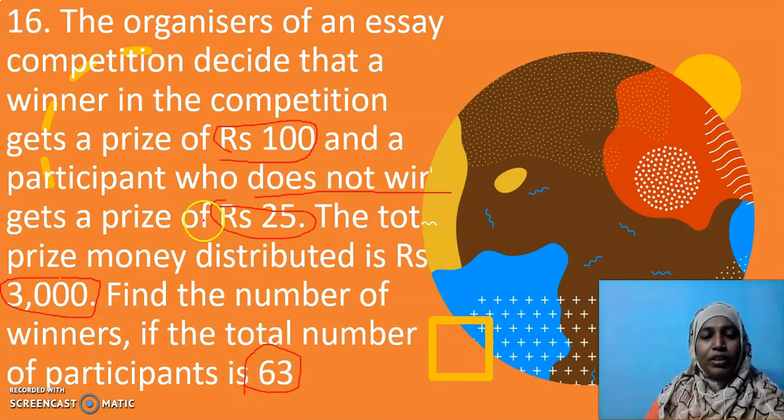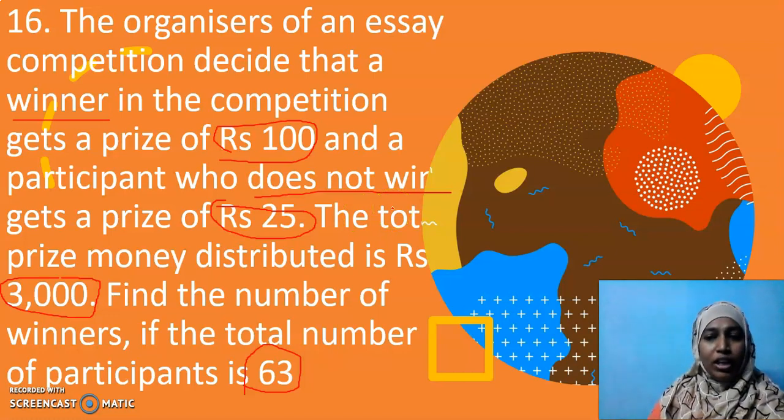There is going to be a competition. In that, the winners will be getting a prize of rupees 100, whereas those who didn't win, they didn't mention the losers, get a prize of rupees 25. This is the way of being optimistic, my dear children. We should minimize the use of negative thoughts. Instead of using failure, they have mentioned does not win, to be positive. It will kindle an interest that one time or the next time the person can win.